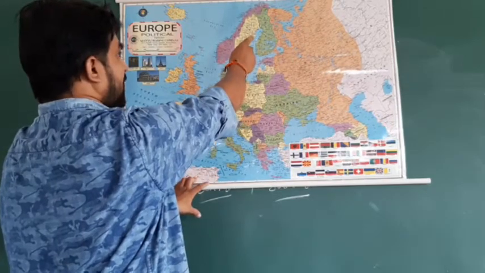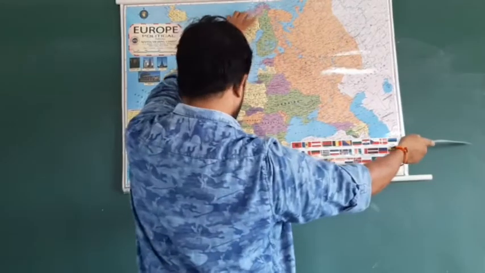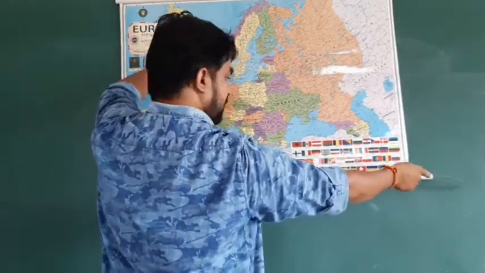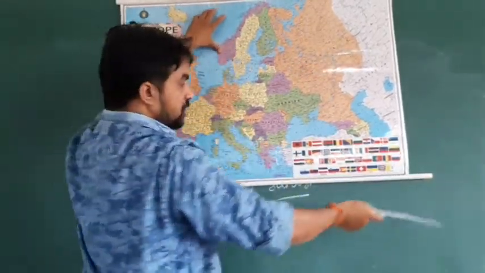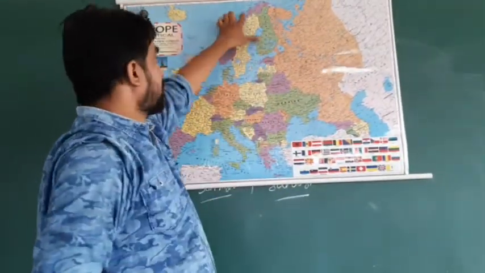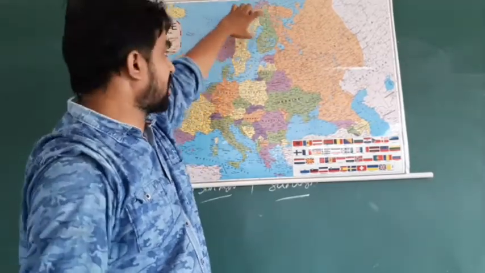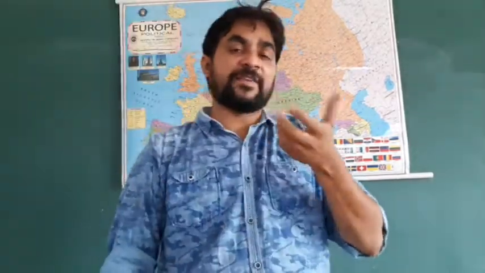So this Norway comes near to the Arctic Circle. Here, the down side we have the equator. Because the sunlight cannot reach that northern side, because Norway comes on the northern side, in some of the time, even at midnight 12 o'clock, they have sunlight. So in the region of Europe, there are a lot of specialties to be found.